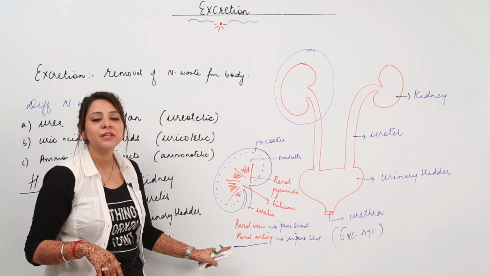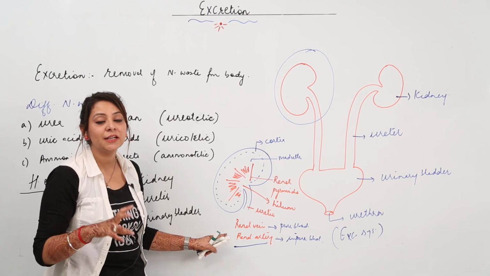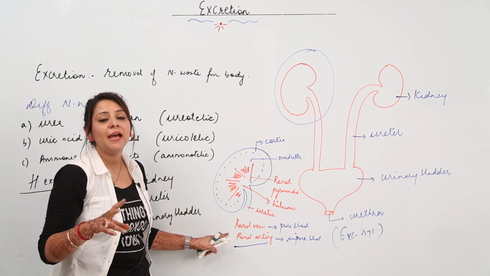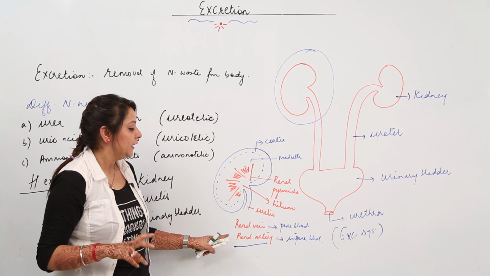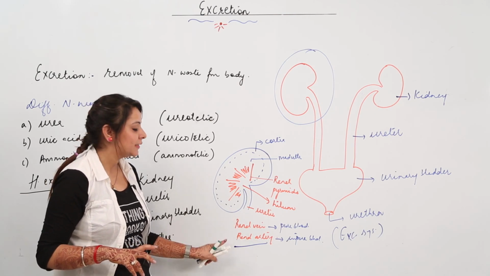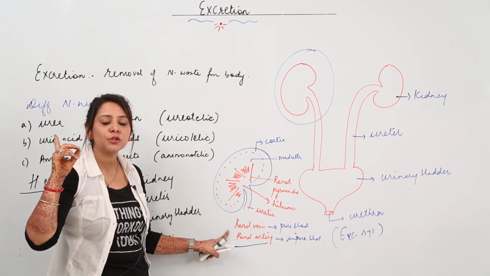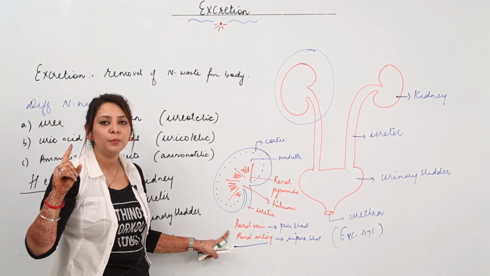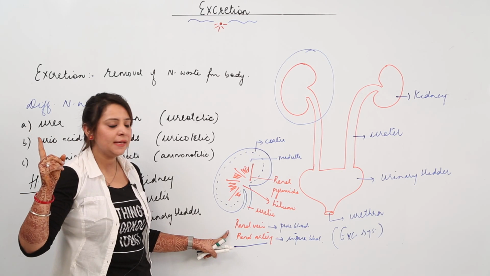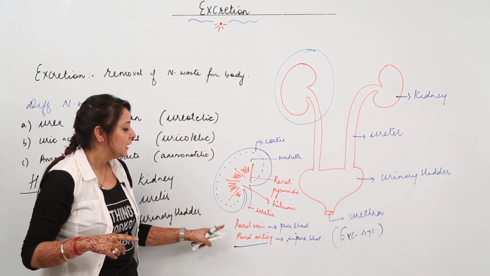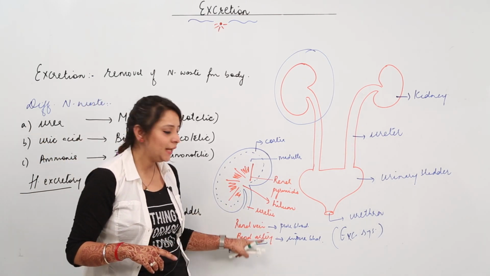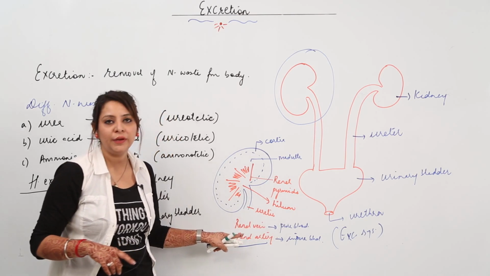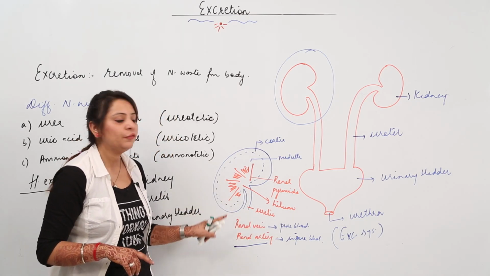So here the exception exists for an artery or a vein, otherwise artery always carries pure blood and vein always carries impure blood. But this exception exists, like it exists in the pulmonary case also, that the vessel which is carrying pure or impure blood to the lungs, there also there is an exception, and here also there is an exception, that the impure one is an artery and the one which is carrying the pure is a vein. So this is the structure of the kidney.